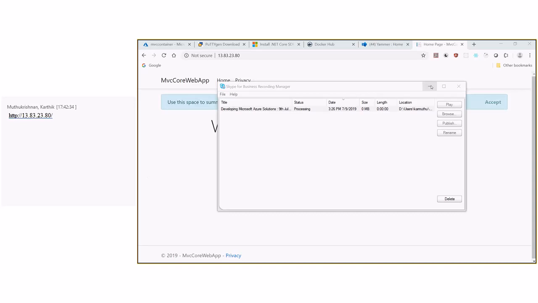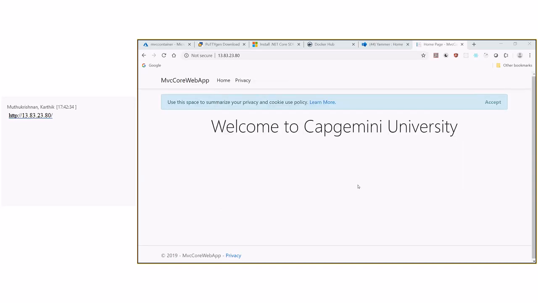So welcome to Capgemini University, and you can see the home page, everything is there. So this is all about the container instance.